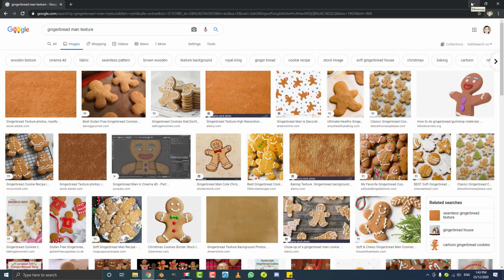And then we're going to use that texture on our gingerbread man. In fact, you could even take a picture of a bread crust, so a loaf of bread, and just drag that image onto your computer and use that. It should work just fine. So once you've found a texture, just go ahead and save it onto your desktop.